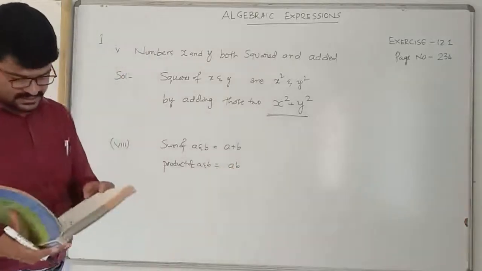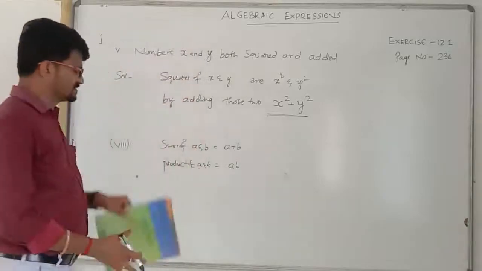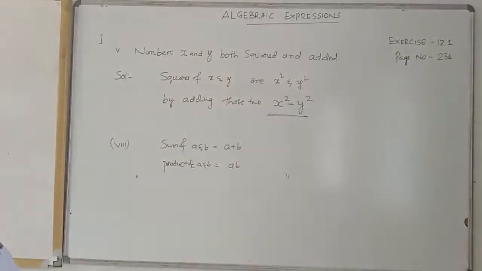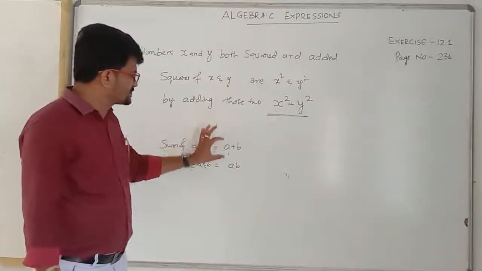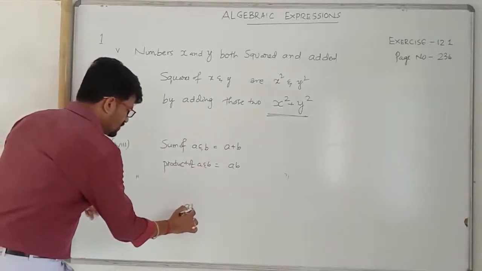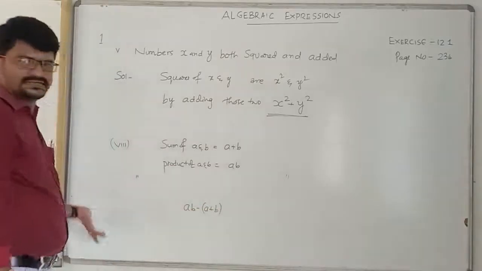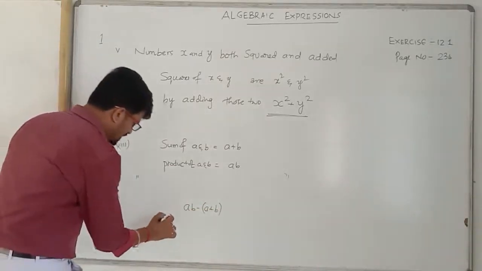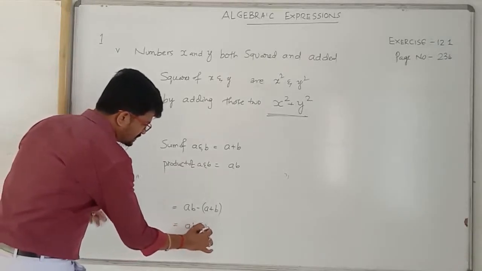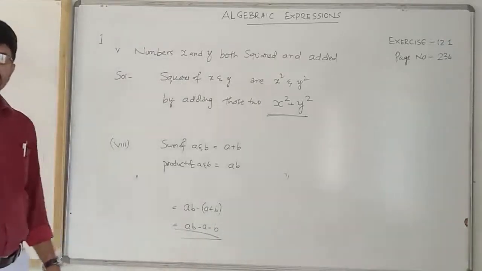Now, what is the sentence you must write here? Sum of a and b subtracted from their product means this sum must be subtracted from this product. Therefore, ab minus (a plus b), which can be written as ab minus a minus b. This is the required algebraic expression.